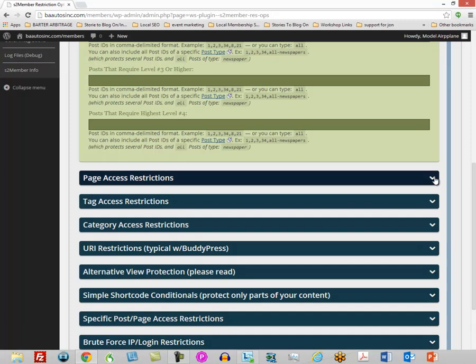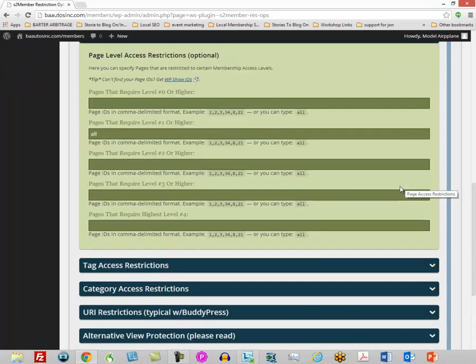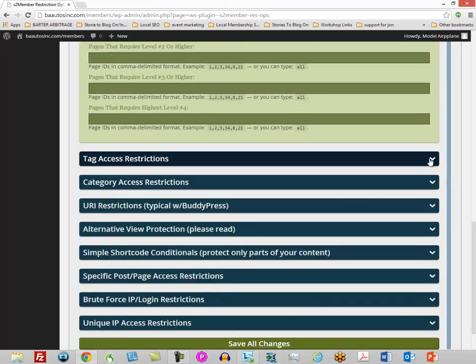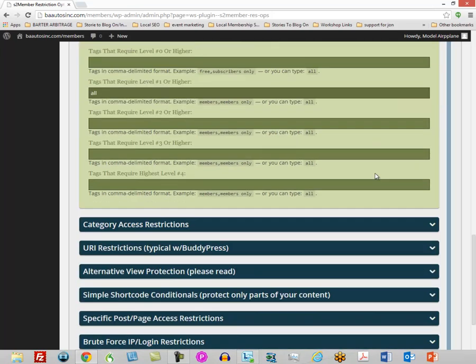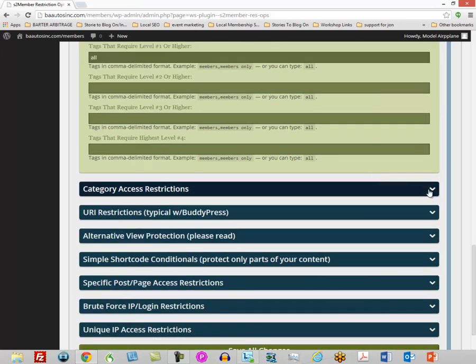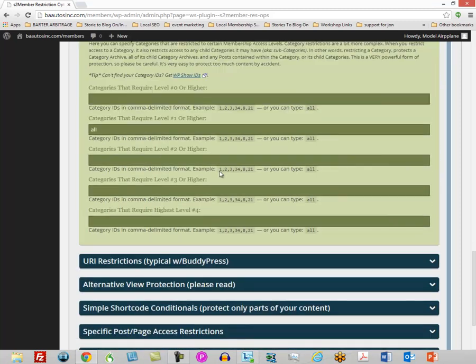You're going to actually then go to the page restrictions. You're going to put in all there. Now, if you want to use tags for your post, you can certainly do that. You can actually type in all for all of the tags. Same is true for categories. You want to type in that all of these things are going to have to be member to access any of this information.